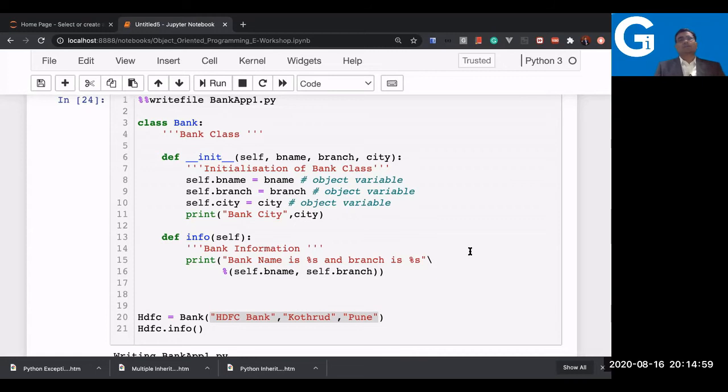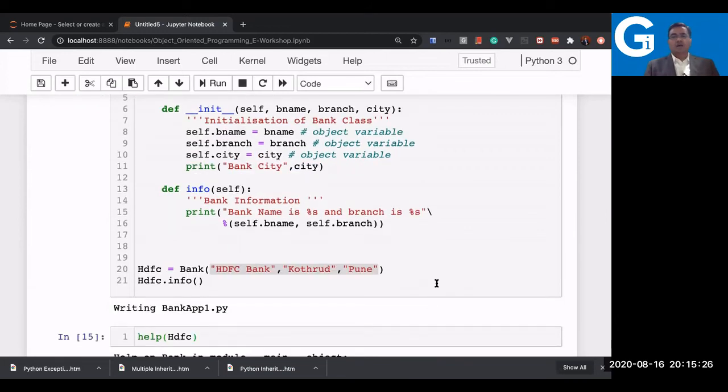We defined here in the bank class the object variable right now. We have not reached the class variable till now. We have just seen the difference between the local variable and object variable as of now. So we still need to discuss something about the class variable and also the global variable, so that you understand the scope of the variable also.